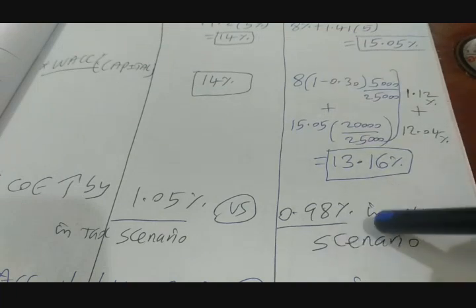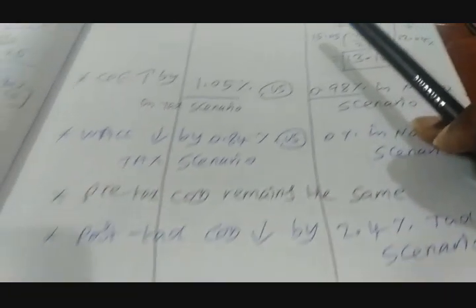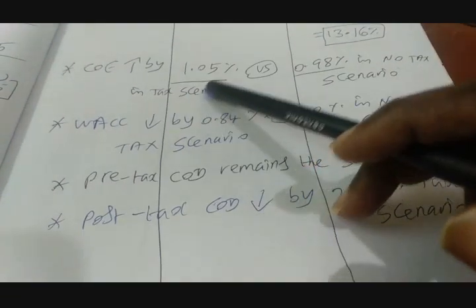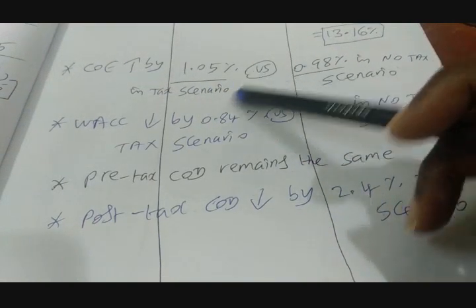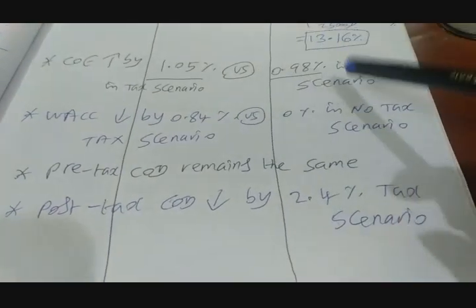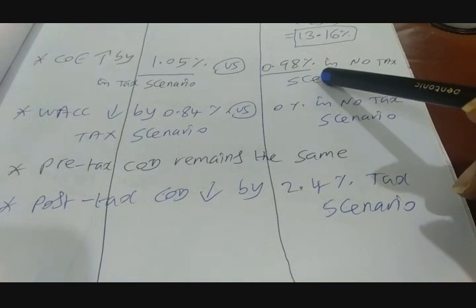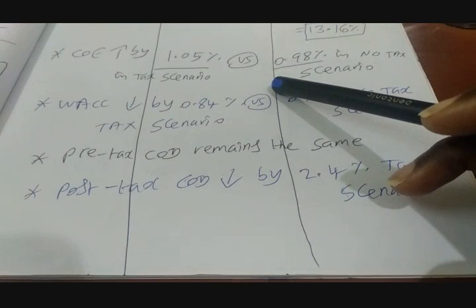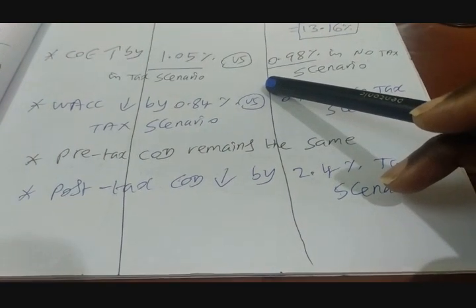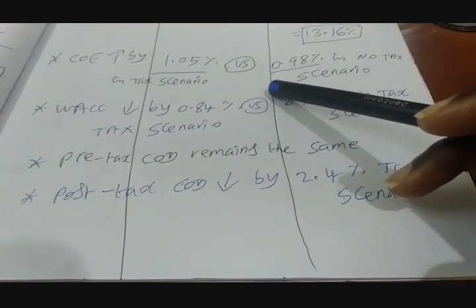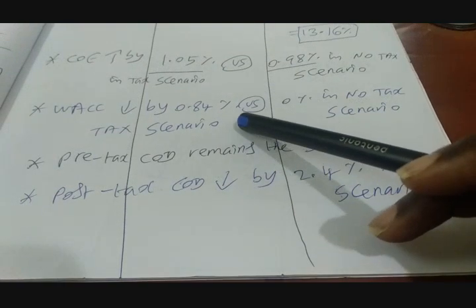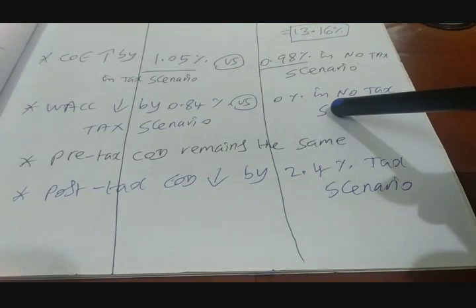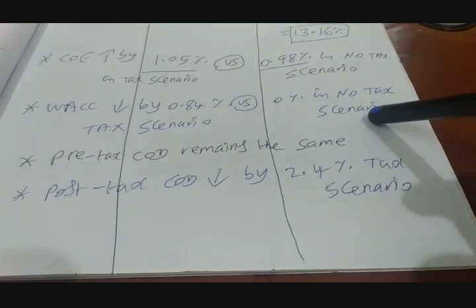I take you to the right inferences. I already told you, but I am comparing with the previous question answers. Cost of equity increases by 1.05% in tax scenario, whereas it was increasing by only 0.98% in the no tax scenario. So that means borrowing when there are taxes increases cost of equity at a higher magnitude. WACC decreases by 0.84% in the tax scenario, whereas it was decreasing by 0% in no tax scenario.